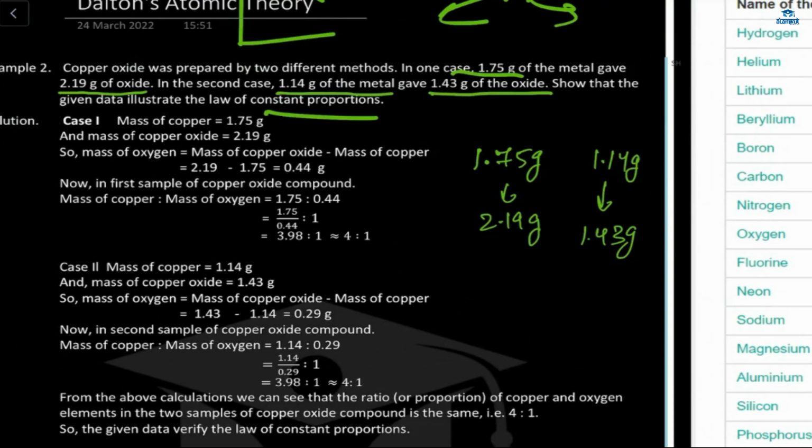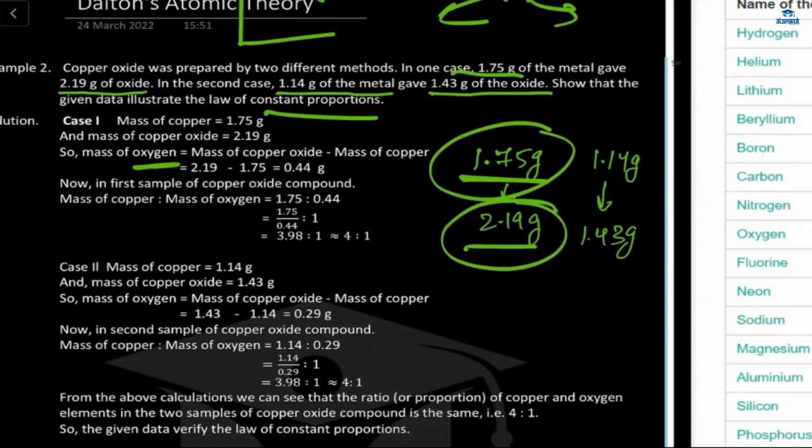One was the law of conservation and the second one was the law of constant proportion. Now here, in case 1, the mass of copper is 1.75 and the copper oxide mass is 2.19. So the mass of oxygen, it's asking about. Here the mass of oxygen will be copper oxide minus mass of copper. This is my copper oxide, this is my mass of copper. If we subtract this, we'll get 0.44 gram.